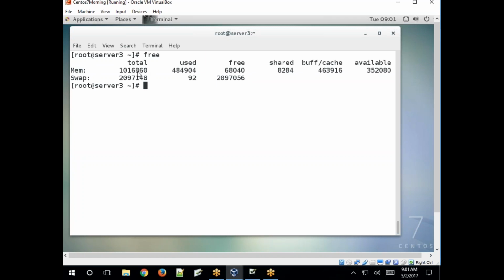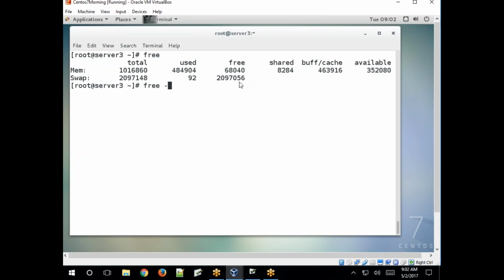Physical memory is nothing but RAM, random access memory, and total memory and used and free, available, shared memory and buffers and cache. This is the memory available, and swap is swap memory. The total size you allocated, and this is used swap space and available swap memory.